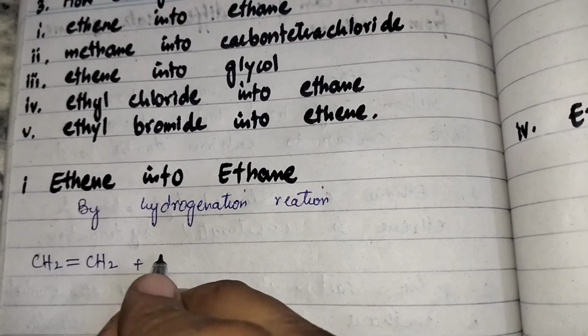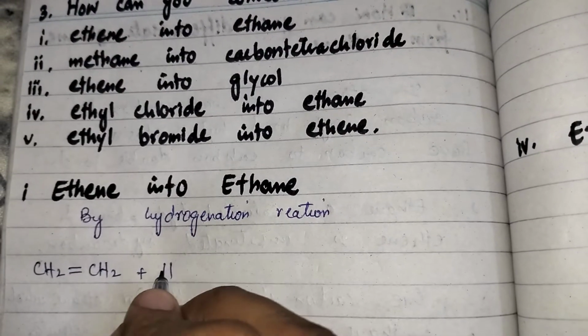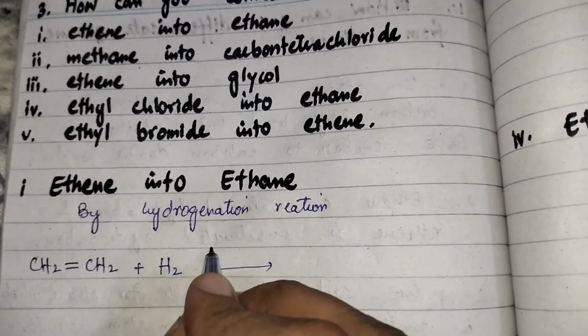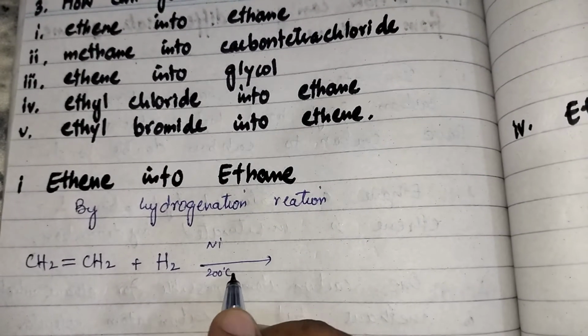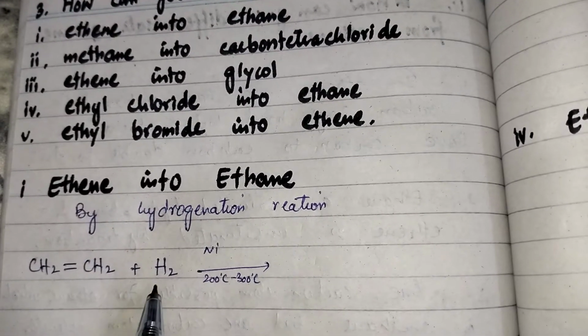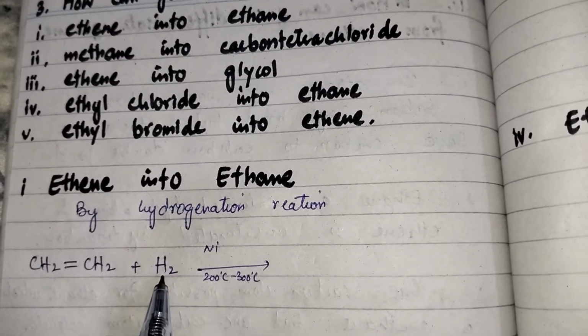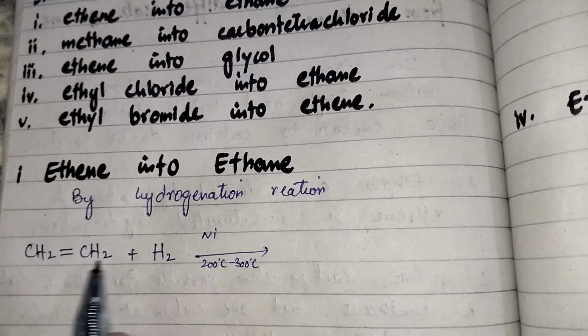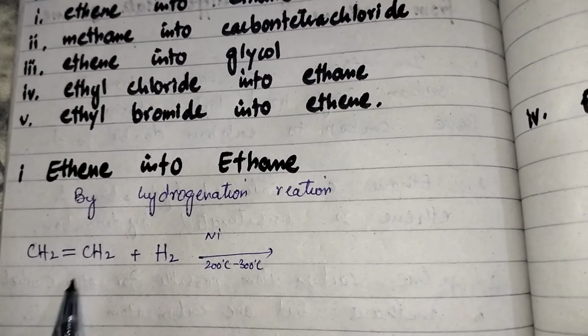In hydrogenation reaction, we have to react ethene with hydrogen gas molecule in the presence of nickel at 200 to 300 degrees centigrade temperature. So ethene can be converted into ethane.